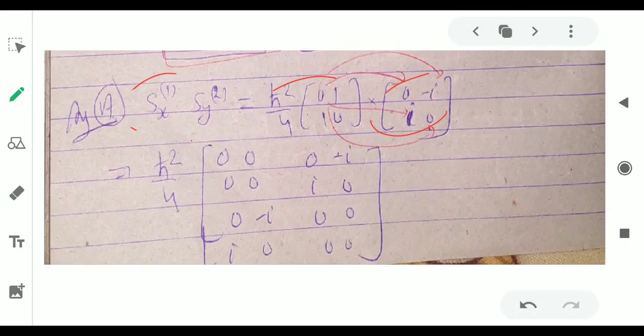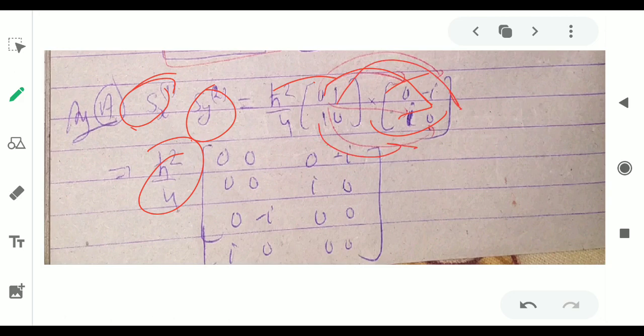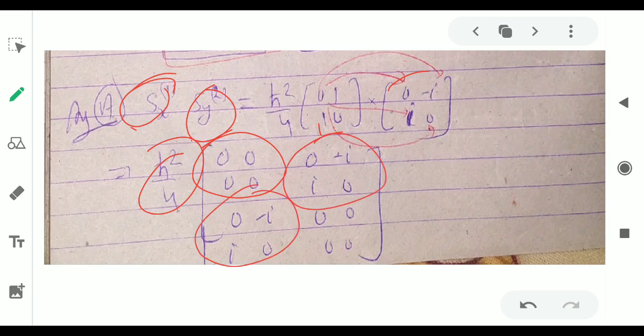So by multiplying this, how can we multiply? ħ upon 2 the value of this, and ħ upon 2 the value of this. So this will be ħ square upon 4, and first we multiply 0 with the whole, then 1 with the whole, then 1 with the whole, then 0 with the whole. So by multiplying 0 to the whole matrix, we will find 0 0 0 0 separately. By 1 we will find this, by 1 we will find this, and by 0 we will find this. This is the method of multiplication.